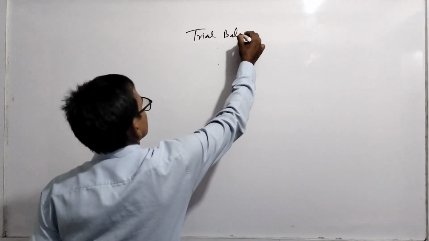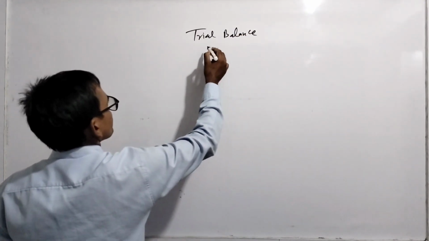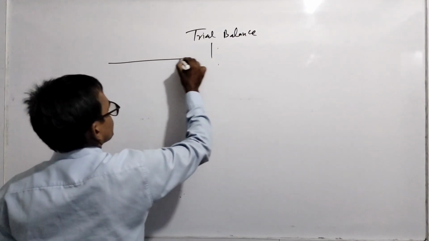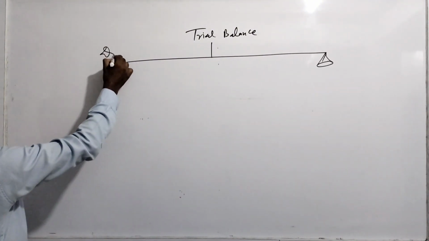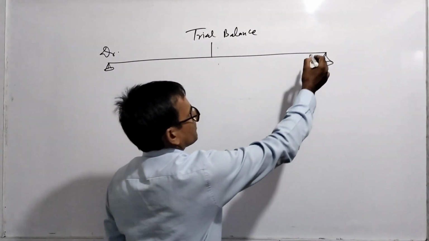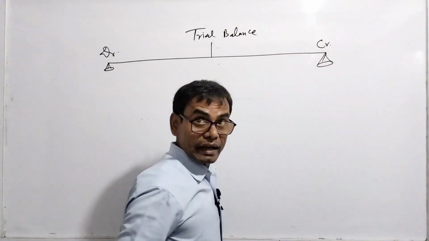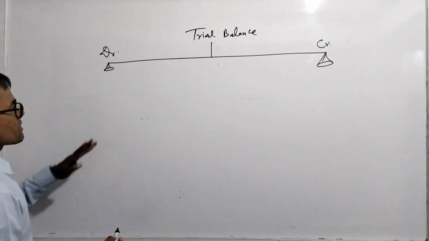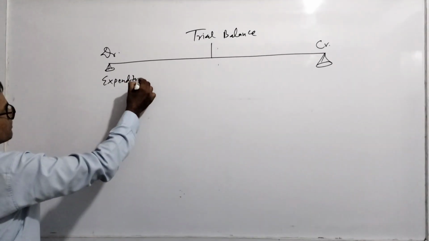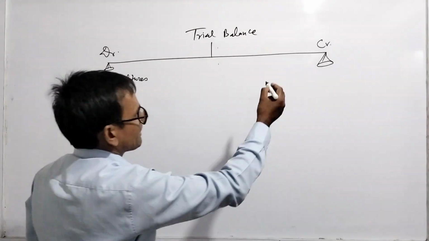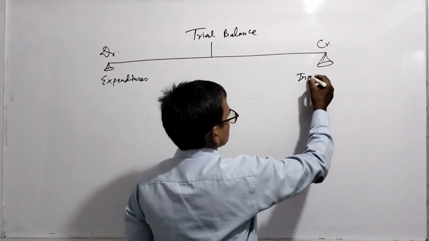In trial balance, there are two sides. One is known as debit, another is known as credit. In the debit side, expenditures are recorded, whereas in the credit side, incomes are recorded.